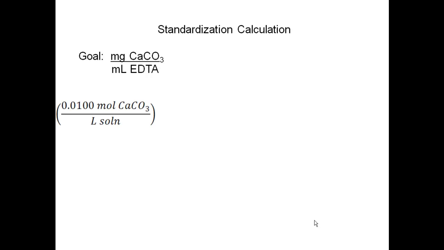That will be on the bottle. It's going to tell you whatever that concentration is, be it 3, 4, 6 figs, whatever's on the bottle, that is what you're going to use. We basically want to get to milligrams of calcium carbonate. So how can I get from moles of calcium carbonate to milligrams of calcium carbonate? Well, I'm going to have to figure out how many moles I actually have, and then from moles I can go to molar mass, etc.